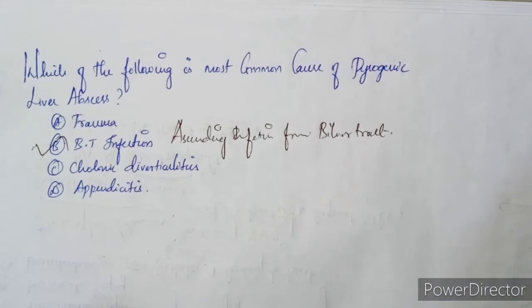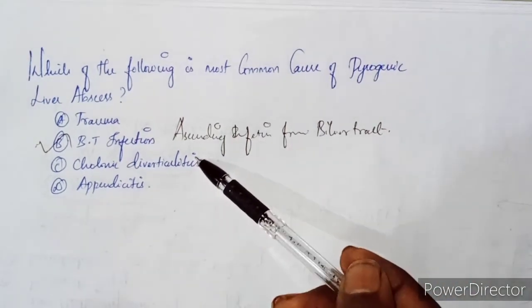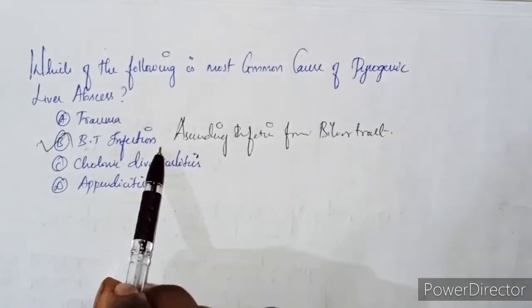See, as I said before, nowadays appendicitis has become a very rare cause of pyogenic liver abscess. This abscess may be a result of recent surgery, or might be a secondary infection, and also due to appendicitis and colonic diverticulitis. And the answer we have said is biliary tract infection.